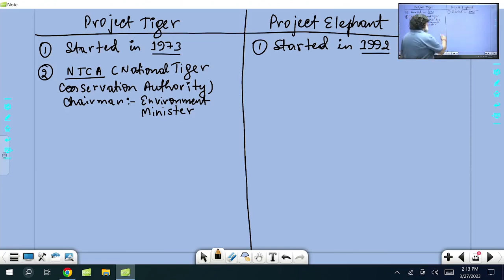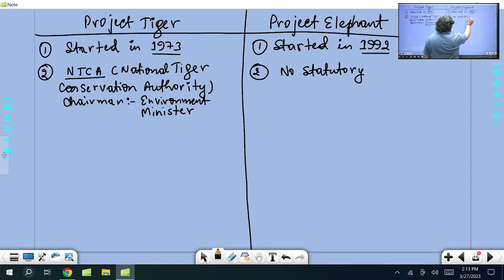Now a very interesting thing, for elephant we don't have any statutory body. We don't have any authority. We don't have any National Elephant Conservation Authority.